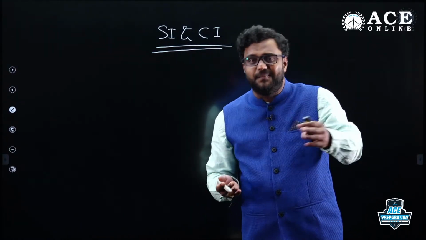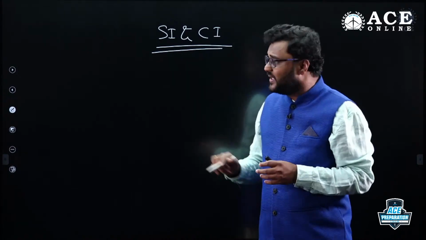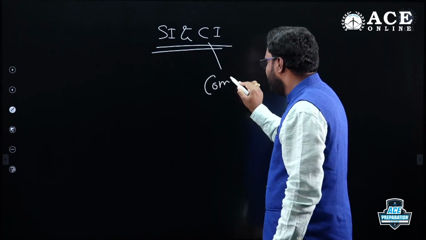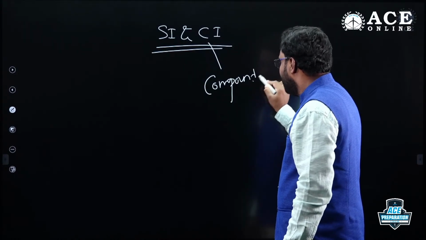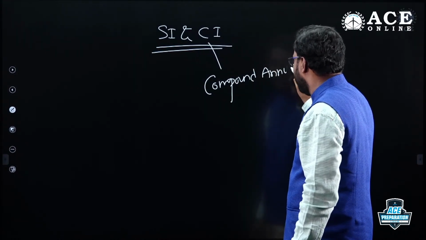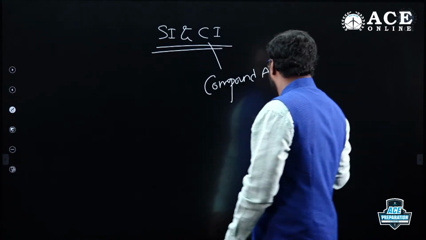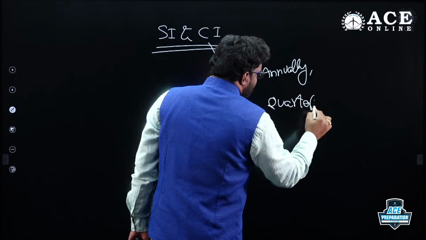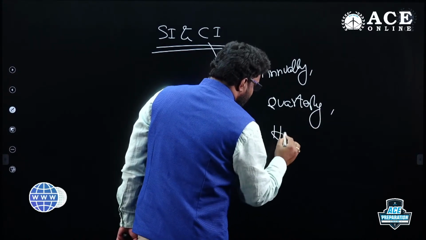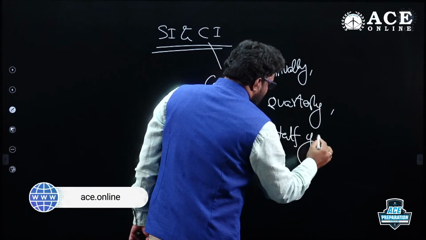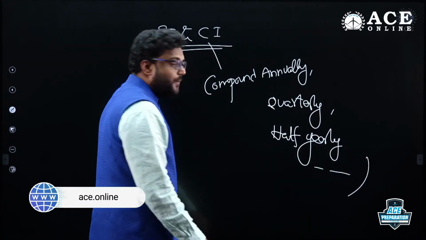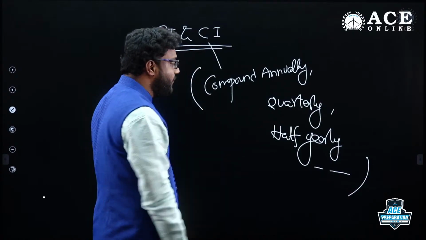What is the difference between simple interest and compound interest first? And in compound interest, what is compound annually? How to handle compound annually? How to handle compound quarterly, half yearly? How to handle all these things? Maybe compound monthly as well. Compound annually, compound quarterly, compound monthly.